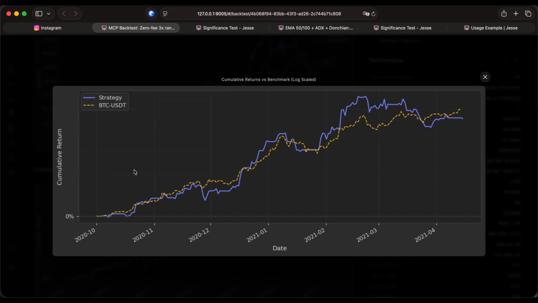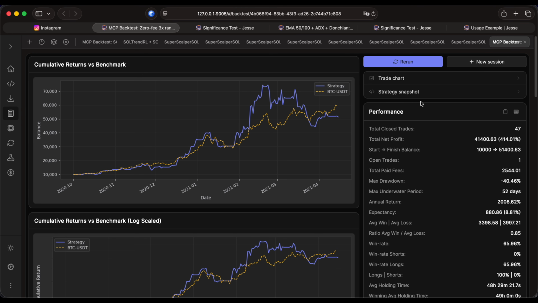And this is also the equity curve of the actual portfolio when we compare to the benchmark, which is the price of BTC USDT over this period. So you might think this result actually looks good. But before we jump to conclusions, we have to consider the fact that the price of BTC itself was also going up. So even a buy and hold strategy would have made money. So that begs the question, does the strategy's code have some real edge? Or is it just pure luck?